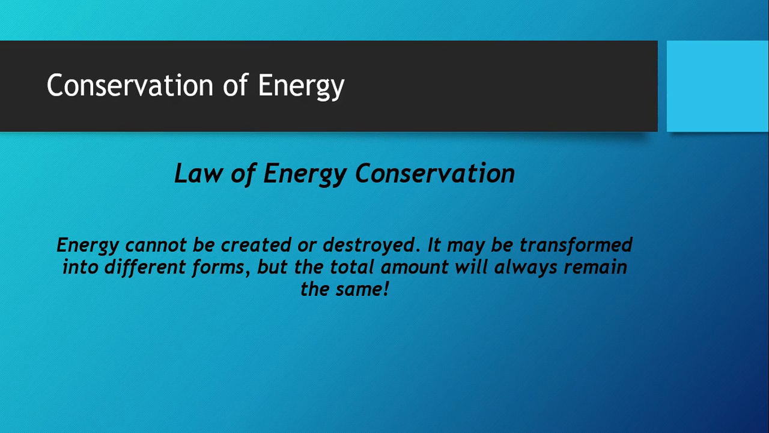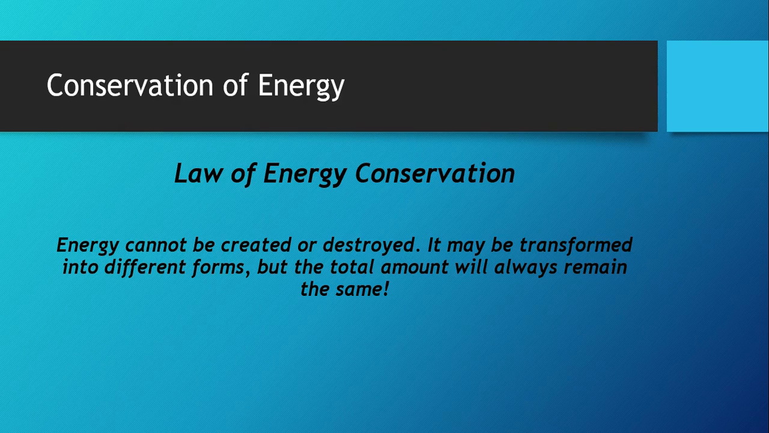So what this means is that just like momentum is conserved when you have things like collisions, energy is conserved all the time. So what we call the law of energy conservation just says that energy cannot be created or destroyed. It's just transformed into different forms. But the total amount in any system, or in any case, will always remain the same.